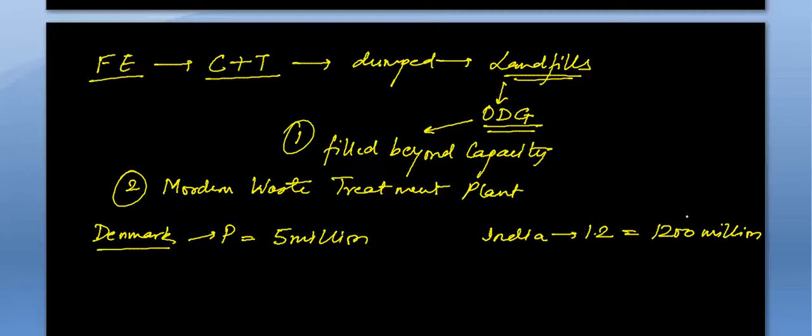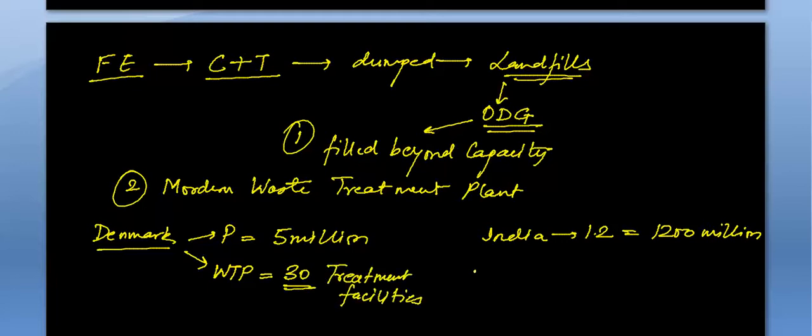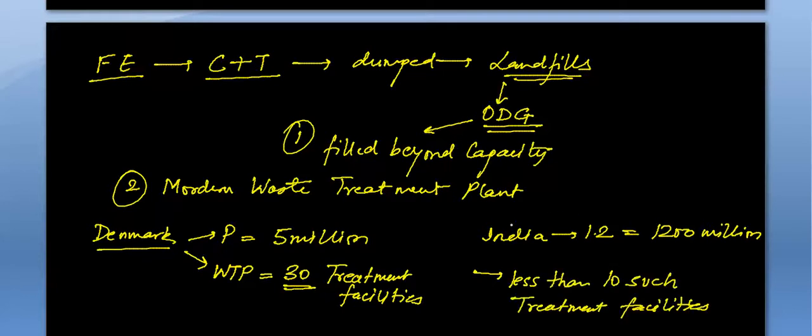But the number of waste treatment plants there is nearly 30, while in India we have less than 10 such treatment facilities. So you can see the stark difference. With 5 million people against our 1200 million, they have more treatment facilities than ours, about three times as many.